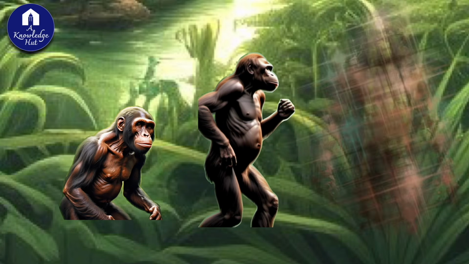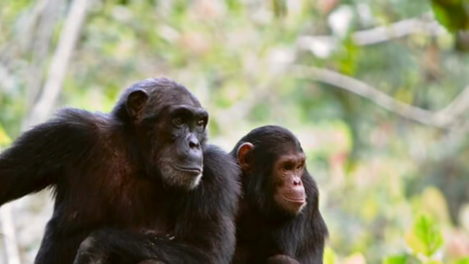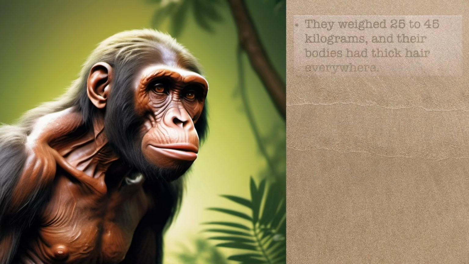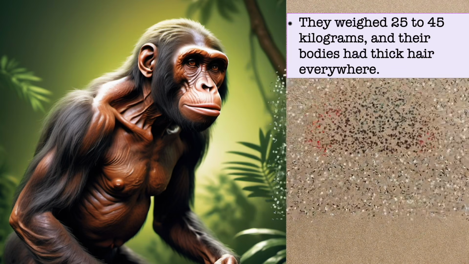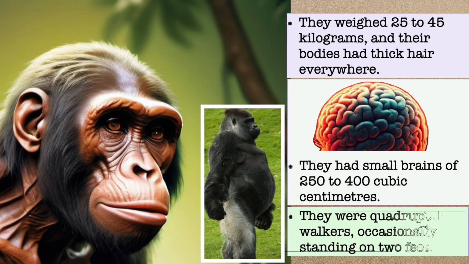Let's start. The first evolutionary adaptation was bipedal locomotion. About 5 million years ago, great apes lived in the dense forests of South and East Africa. They weighed 25 to 45 kilograms and their bodies had thick hair everywhere. They had small brains of 250 to 400 cubic centimeters. They were quadrupedal walkers, occasionally standing on 2 feet.